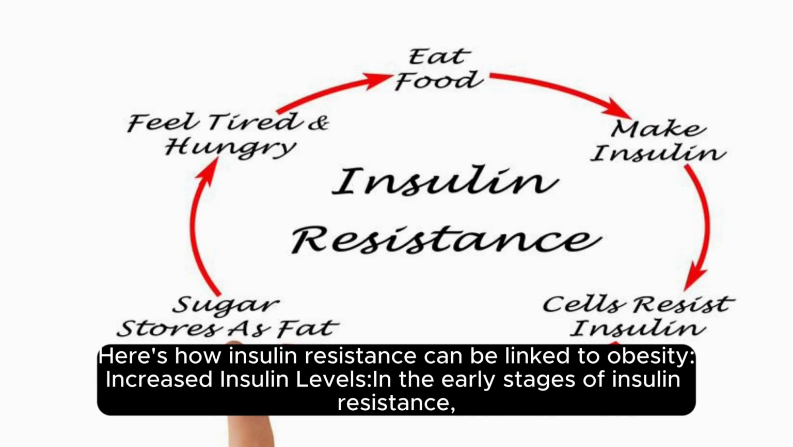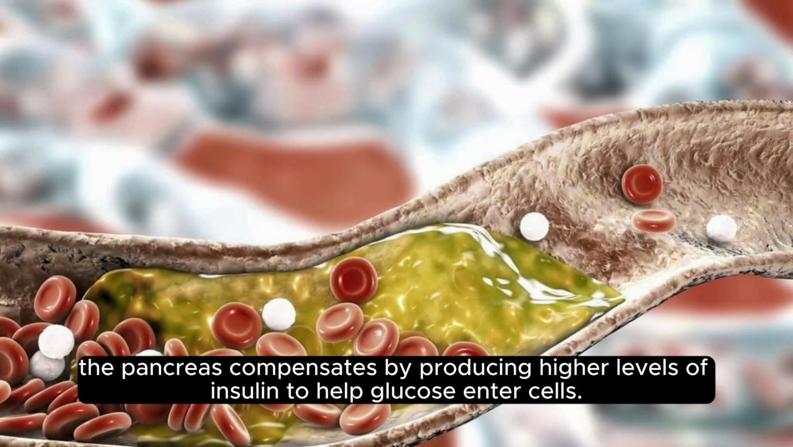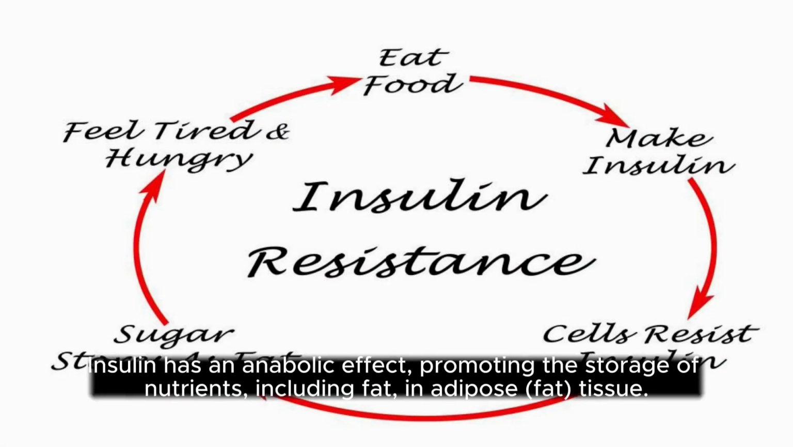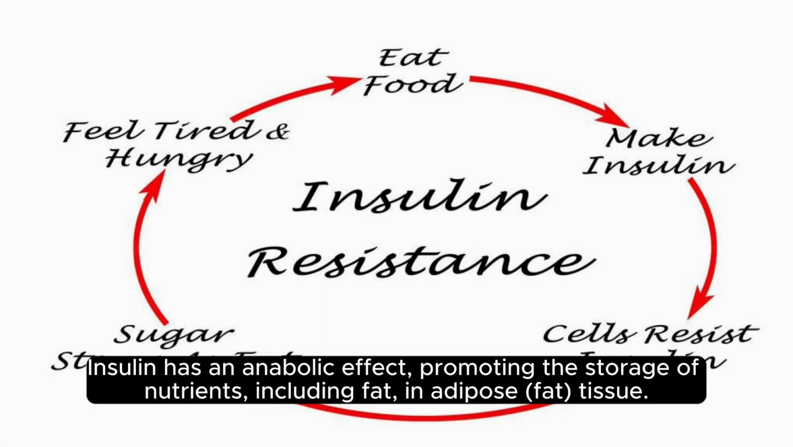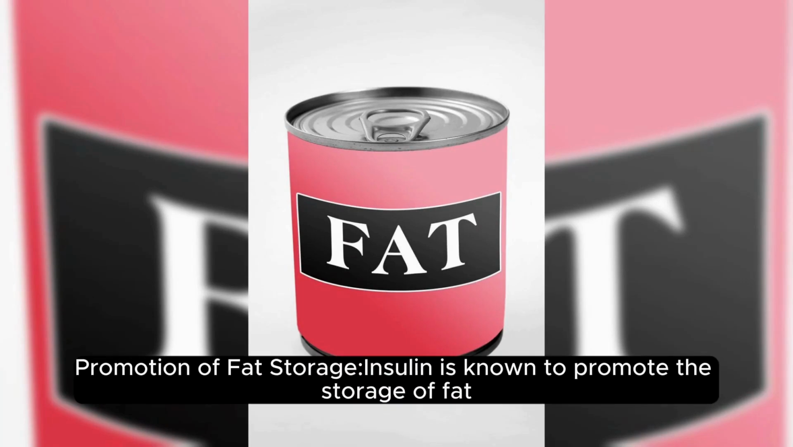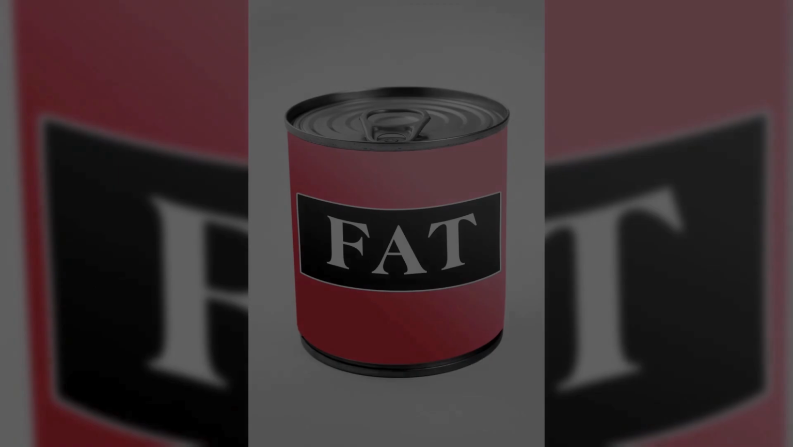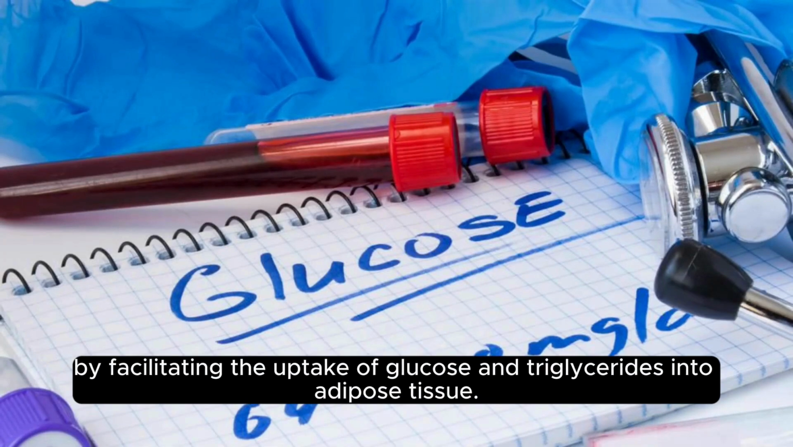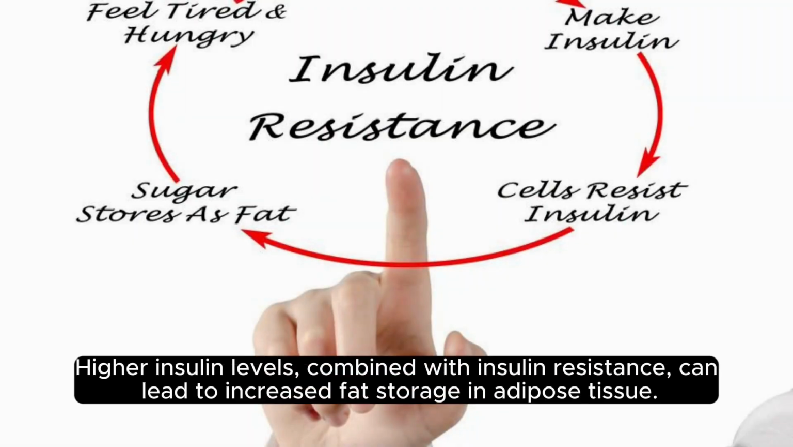Increase in insulin levels. In early stages of insulin resistance, the pancreas compensates by producing higher levels of insulin to help glucose enter cells. Insulin has an anabolic effect, promoting the storage of nutrients, including fat, in adipose tissue. Promotion of fat storage: insulin is known to promote the storage of fat by facilitating the uptake of glucose and triglycerides into adipose tissue. Higher insulin levels, combined with insulin resistance, can lead to increased fat storage in adipose tissue.